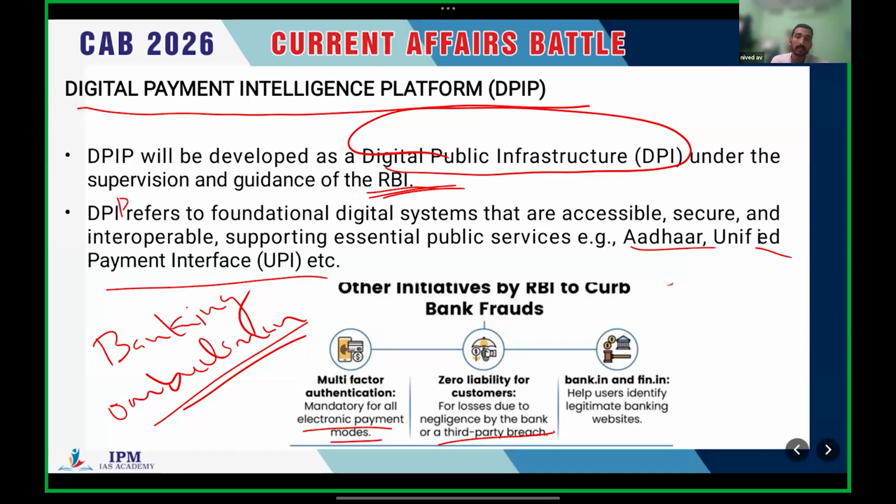So we can easily say that there is zero liability for customers if any losses have been made from the side of the bank or from a third party breach. Such security for customers will be ensured by the banking ombudsman system. There are two websites, bank.in and fipin.in. These websites will help users identify legitimate banking websites. This is the authenticated one. We can use that.